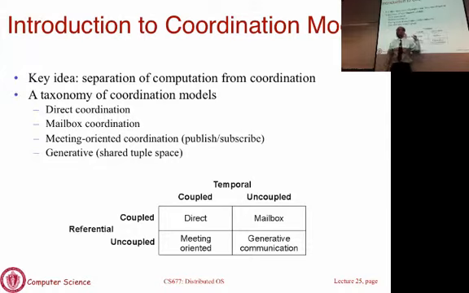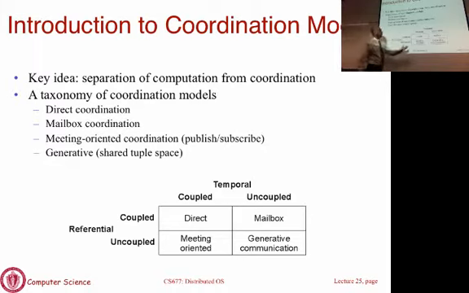That's what we'll talk about, where when you send a message, you don't know when it will be picked up, and when you send the message, it's not addressed to anyone in particular. You basically just address it more generically, and whoever is interested comes and picks it up. Now we'll see why such communication is useful. Why should you ever send a message without knowing who it is supposed to be for and when it is going to be delivered? Why does that even make sense? We'll talk about that. But that is the most general one.